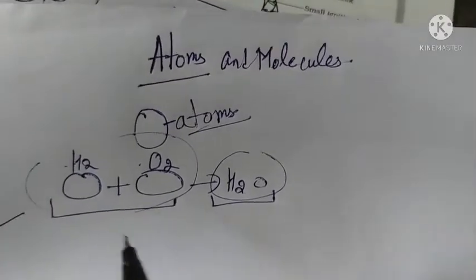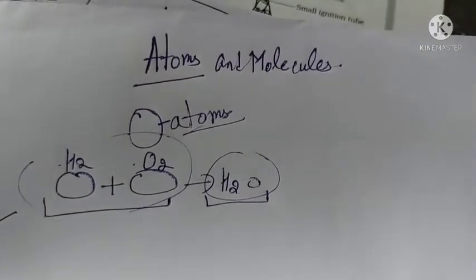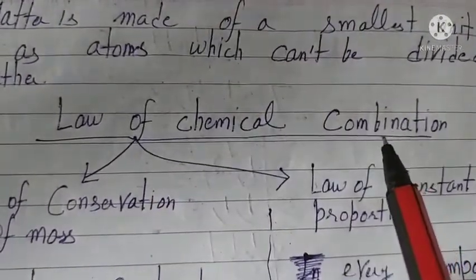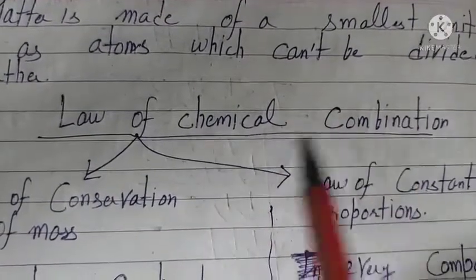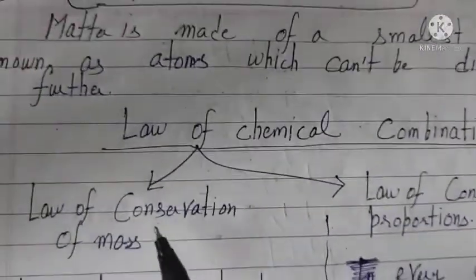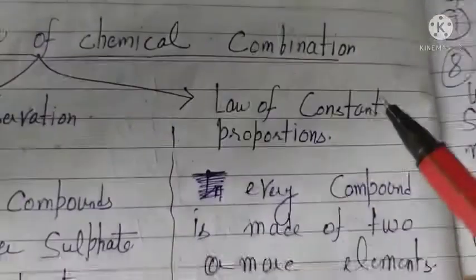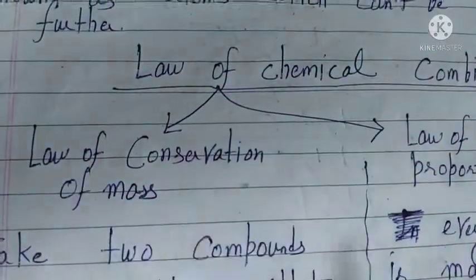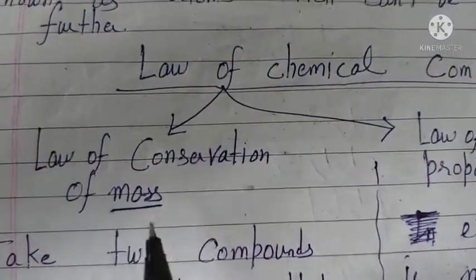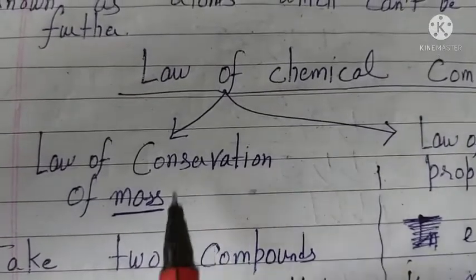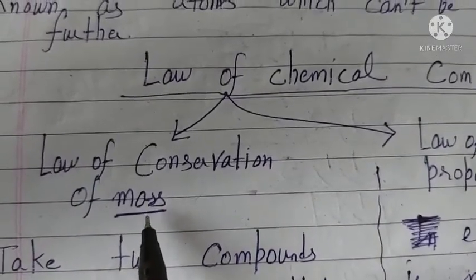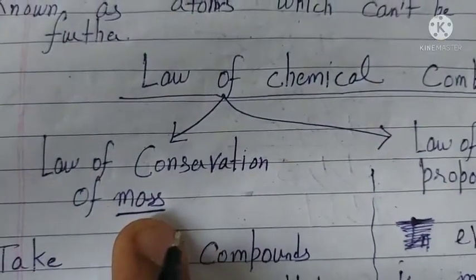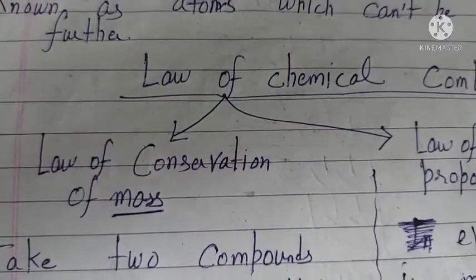There are some laws that are followed when a chemical reaction is taking place. These laws are known as the laws of chemical combination, and they are of two types. One is the law of conservation of mass, and the other is the law of constant proportions. What is the law of conservation of mass? Mass, you know, is the matter content in the body. Conservation means mass remains conserved, like we have already read in conservation of momentum. Mass can neither be created nor destroyed in a chemical reaction.